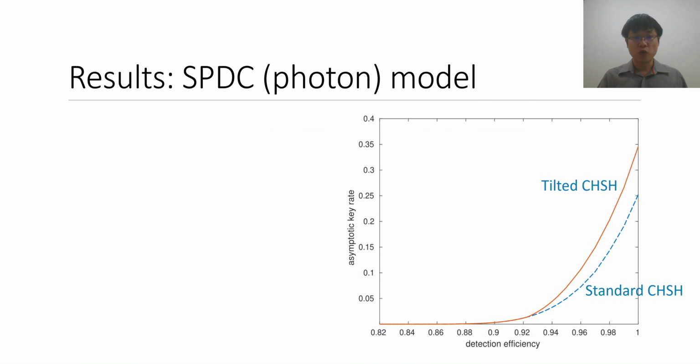But moving ahead to what happens when we apply our results to specific experimental models, let's take a look at, for example, a photonic SPDC source. And here we have plotted the asymptotic key rates given by our results as a function of the detection efficiency. So we take detectors that have limited finite detection efficiency. And you can see here the key rates that are obtained based only on the standard CHSH expression versus our new results from the tilted CHSH expression. We can see that overall, using the tilted CHSH inequality definitely improves the key rates.